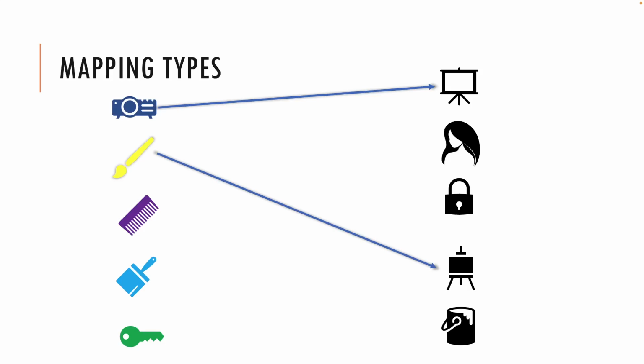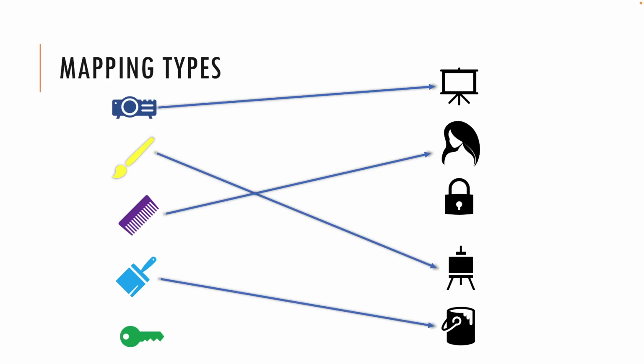And comb is mapped to this. It makes sense to map this key to padlock, and brush to this. These are mappings, right? It doesn't make sense if you map this with hair and paintbrush. So these are mappings.